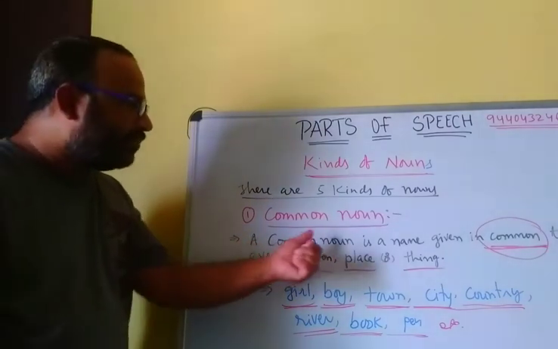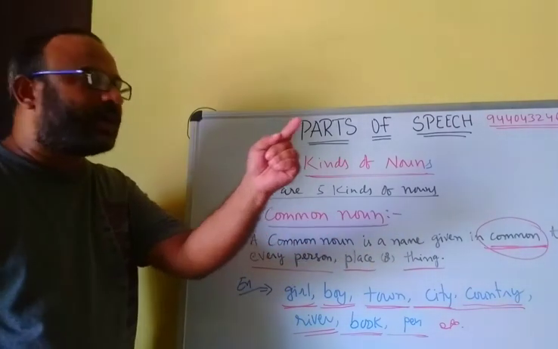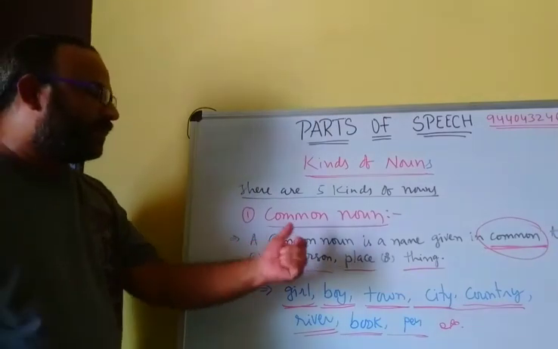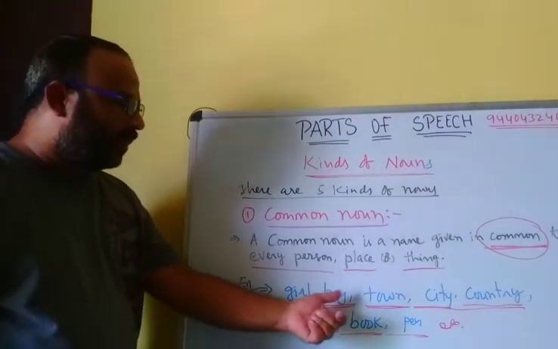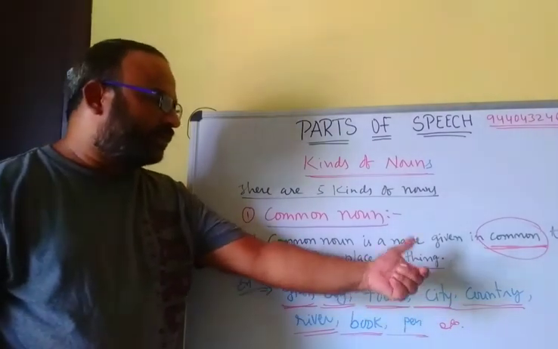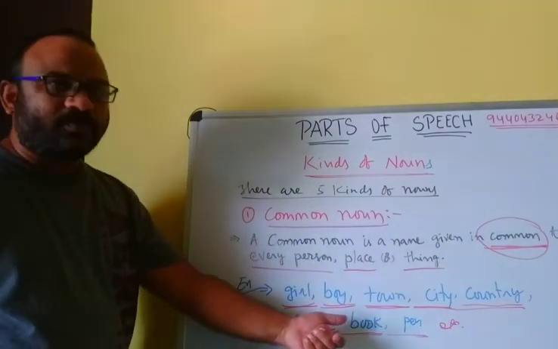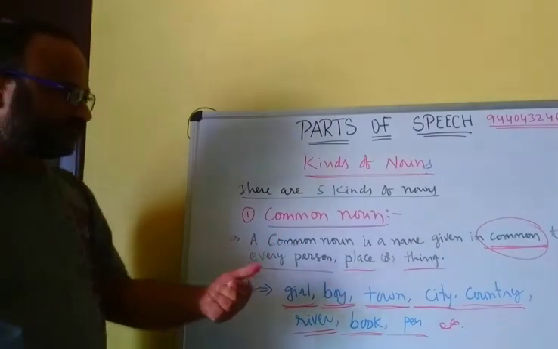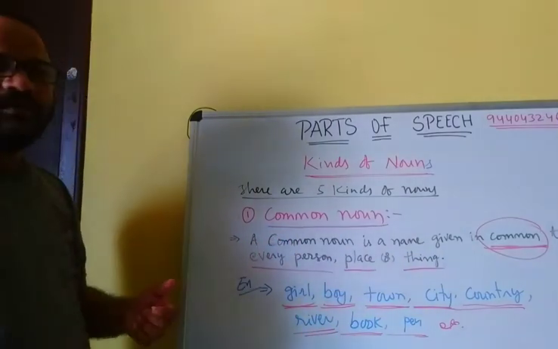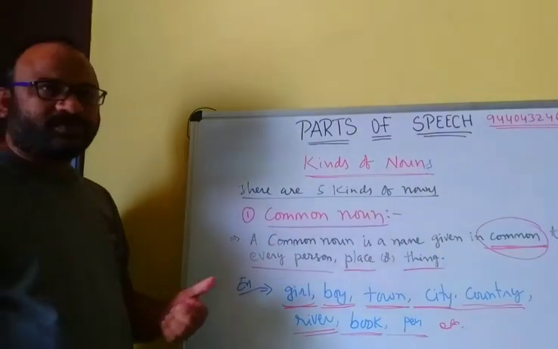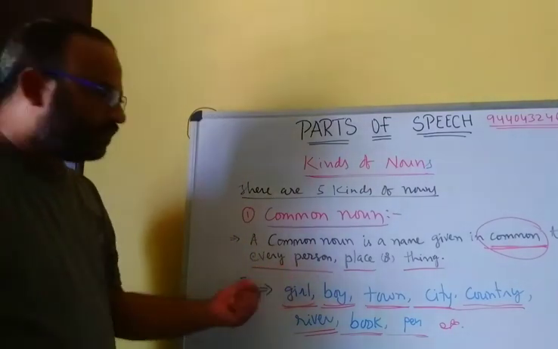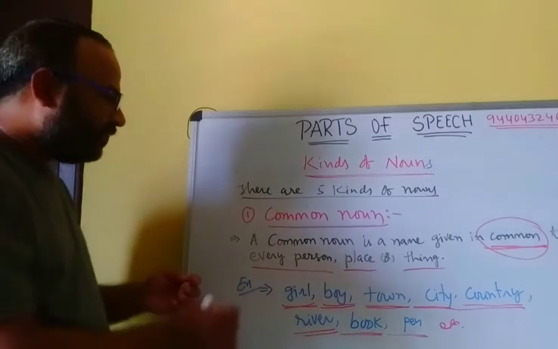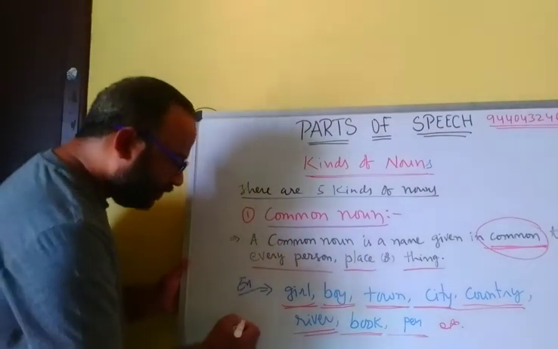A common noun is a name given in common to every person, place or thing. That is girl, boy, town, city, a country, a river, book, pen. These are called common nouns. It is just common for everything. For example, person.